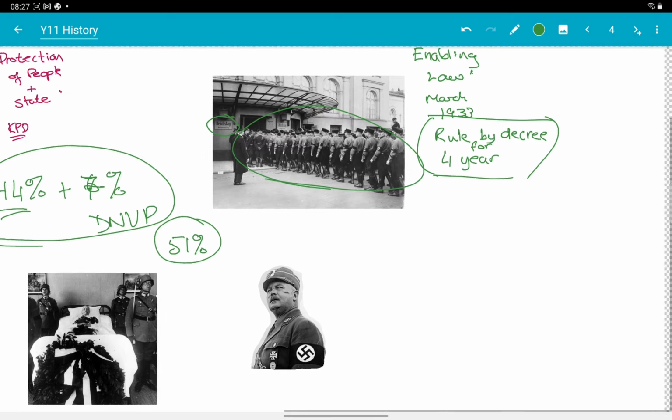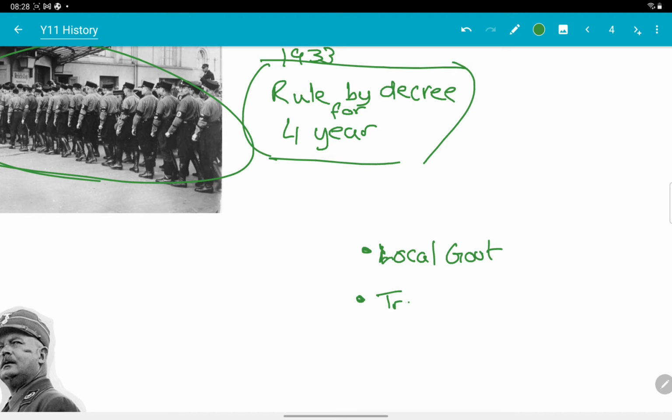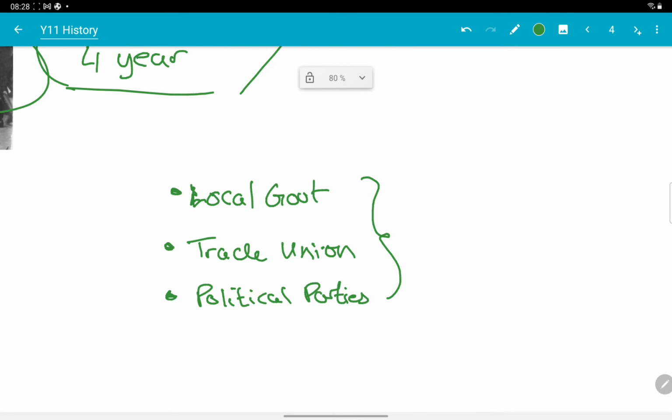Right, so with the power of the enabling law, Hitler's able to do quite a few things. He puts local governments under Nazi control. He bans trade unions. And they ban other political parties. So all of these things are done with the power of the enabling law. All of these things are brought under control.